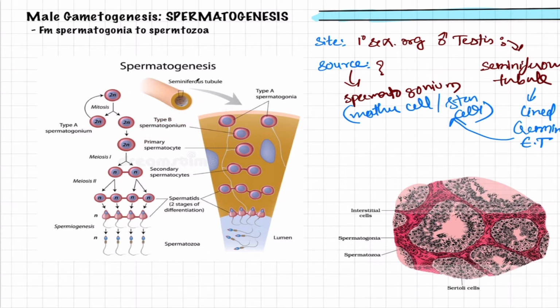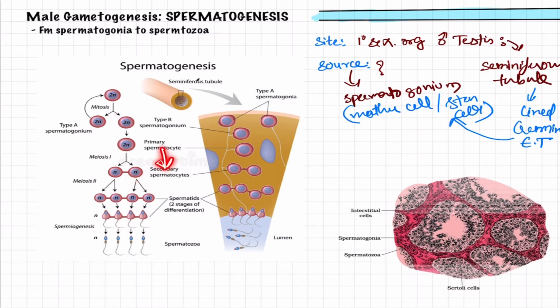But from the primary spermatocyte the meiosis division starts, because the primary spermatocyte undergoes meiosis 1 and forms the secondary spermatocyte. If you have at least a bit of knowledge about the difference between meiosis and mitosis, you will understand that meiosis is known as the reduction type of division. That is the reason why the chromosome number is reduced to half.